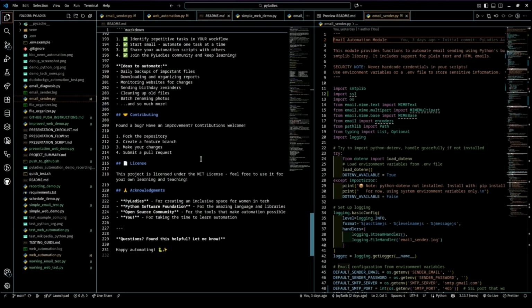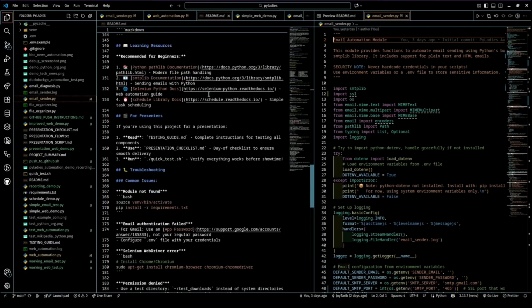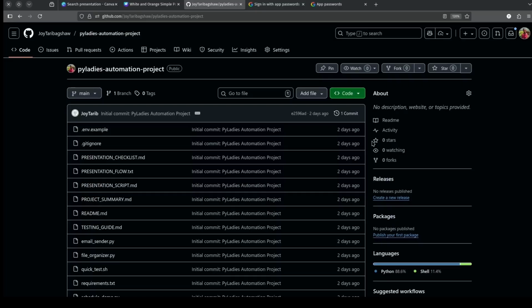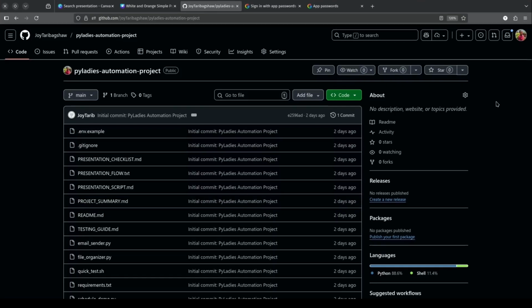And always remember, every expert was once a beginner. So start small, be patient with yourself, and soon you'll have your computer working for you instead of the other way around. The GitHub repository will also be made public and available for you if you want to contribute to this project or try it on your end. Thank you, and let's keep building.